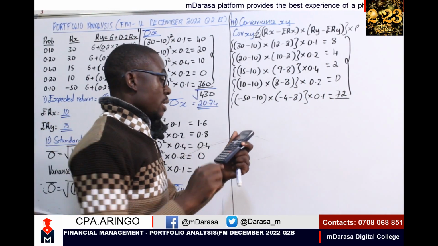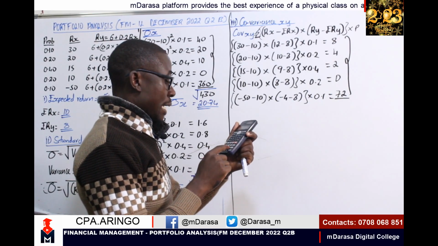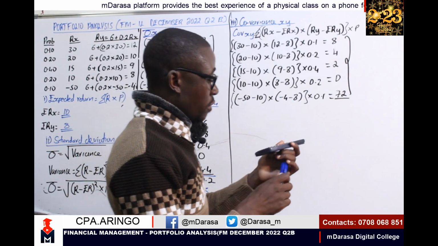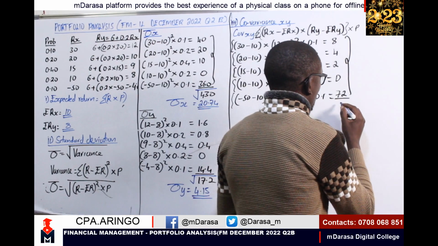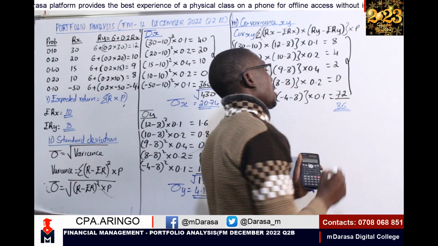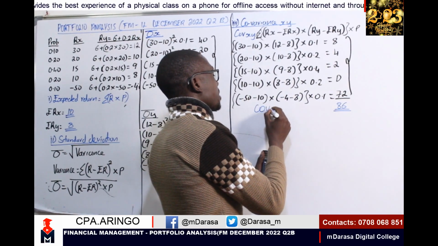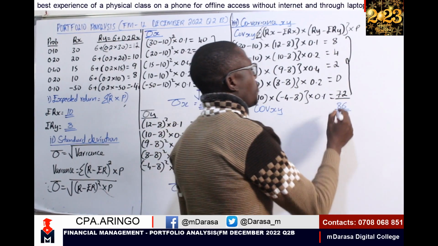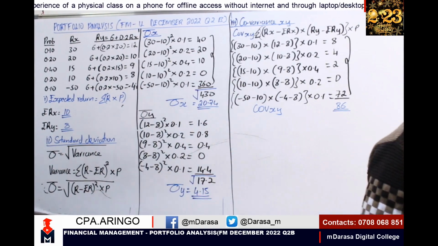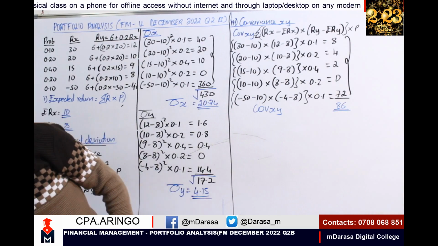That should give us 72 plus 2 plus 4 plus 8, which gives us 86. So our covariance of X and Y is 86. That's what you're required to determine at that point.